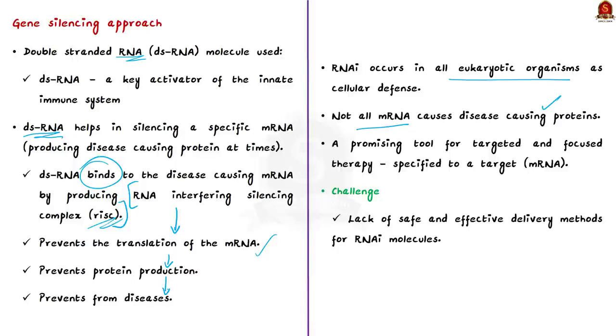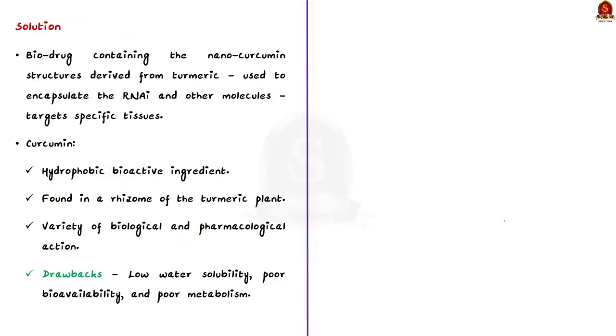This is why gene silencing through the RNAi approach is a promising tool for targeted and focused therapy, because it is specific to a target. Here the target is the disease-causing mRNA, and that is why it could be used in treating chronic diseases like cancer. But there is an issue with this method. The issue is that it lacks a safe and effective delivery method for RNAi molecules. But this problem has also been addressed by the biodrug produced by CSAR entities. This biodrug contains nanocurcumin structures which are derived from turmeric. These nanocurcumin structures are used to encapsulate RNAi and other molecules, which helps in targeting the specific tissue or the specific protein.